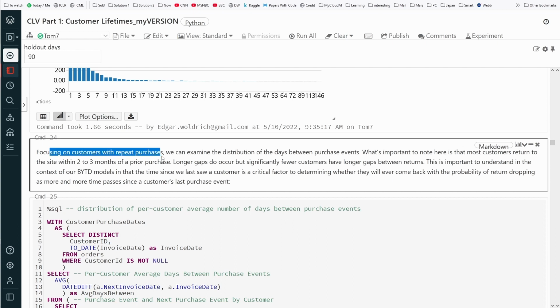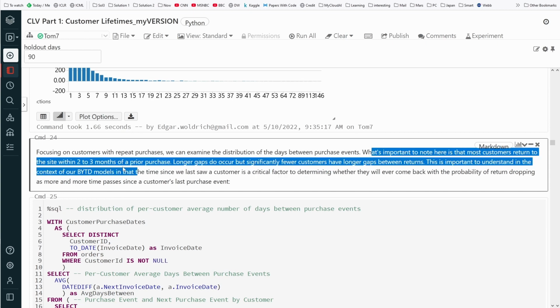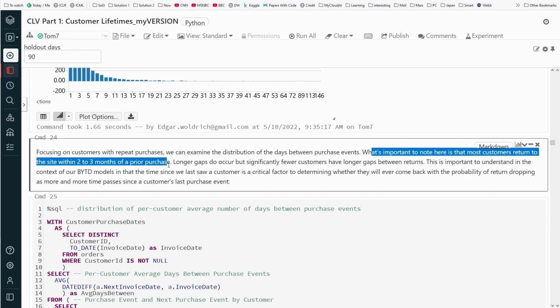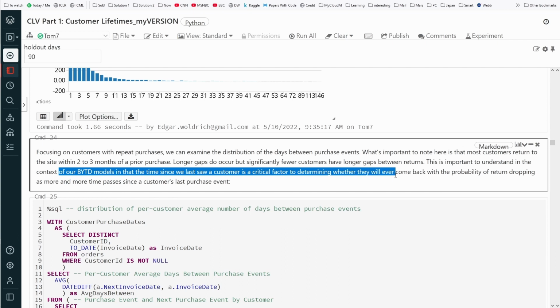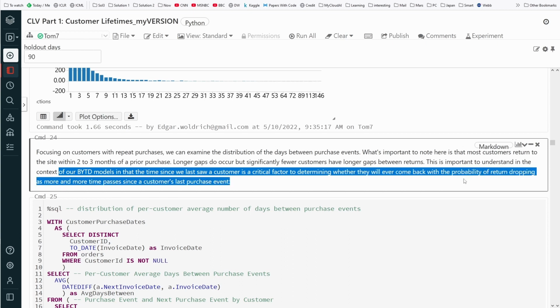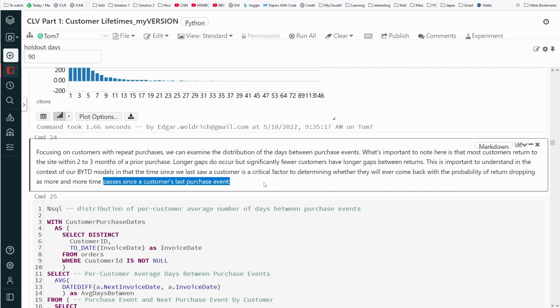So, focusing on customers with repeat purchases, we can examine the distribution of the days between the purchase events. What's important to note here is that most customers return to the site within 2 to 3 months of a prior purchase. Longer gaps do occur, but significantly fewer customers have longer gaps between returns. In the context of our BTYD model, time is a critical factor to determine whether they will come back, with the probability of returning dropping as more and more time passes since the last event.